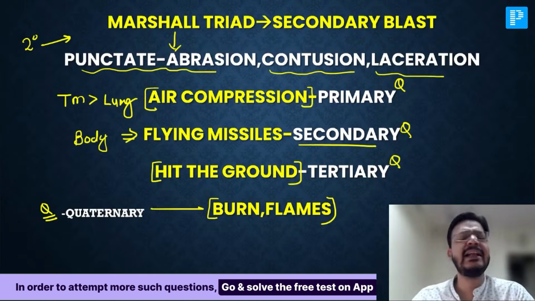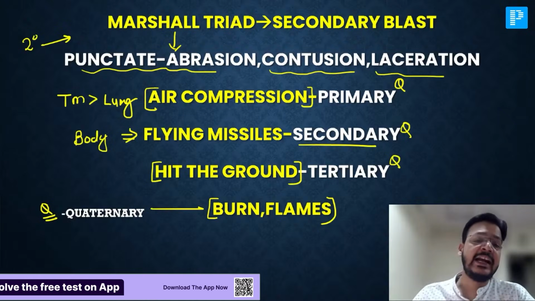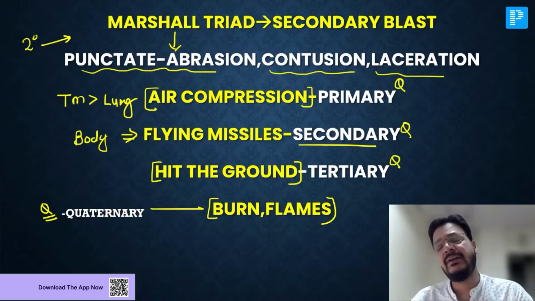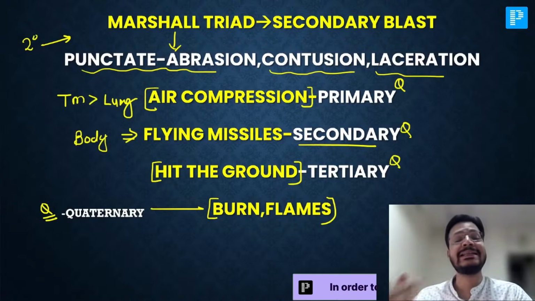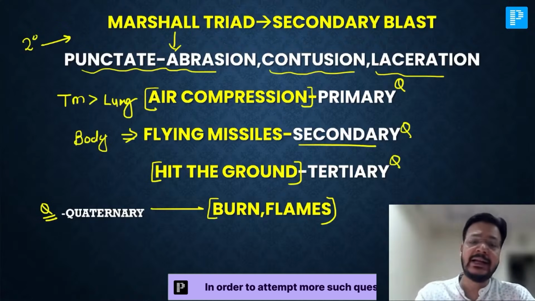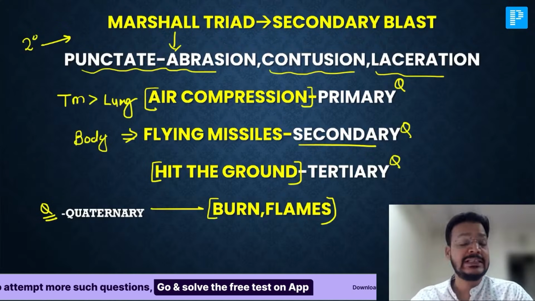Okay, that doesn't matter. That's a different thing, Gautam Raj Gupta. Because if it is hitting from the other side, that's a different thing. If it is hitting from the front or back side, that will be a tibial fracture, primary impact fracture. So flying missile hitting the body is a secondary blast injury. You are hitting the ground is a tertiary blast injury. And burn or flame causes quaternary blast injury.